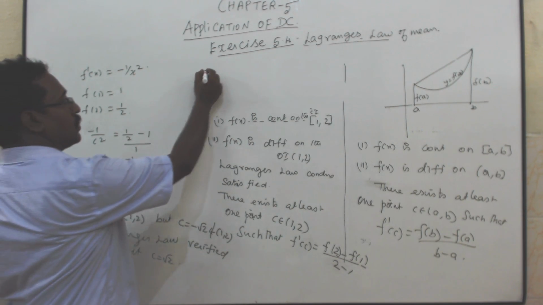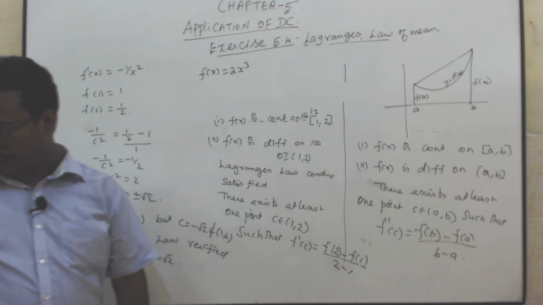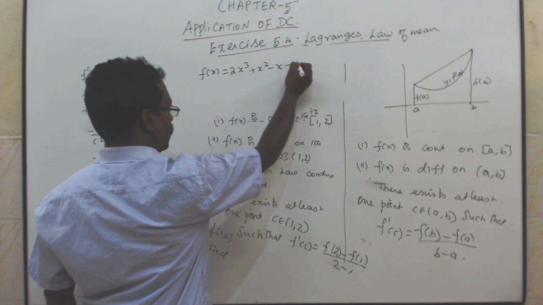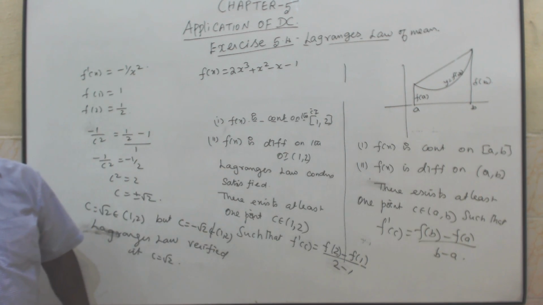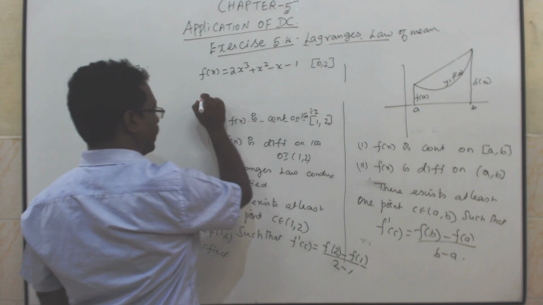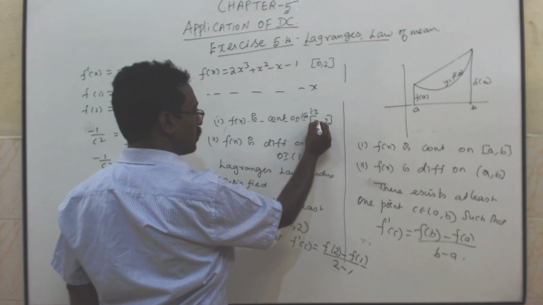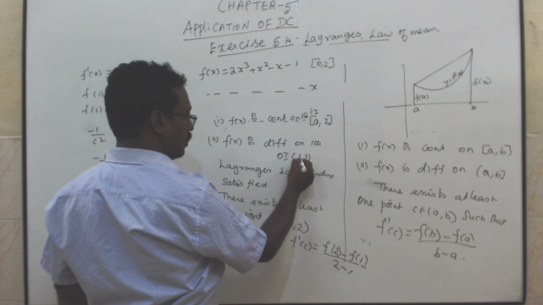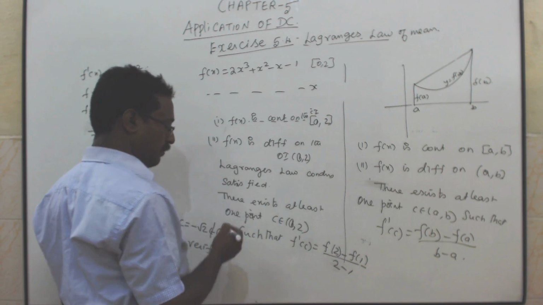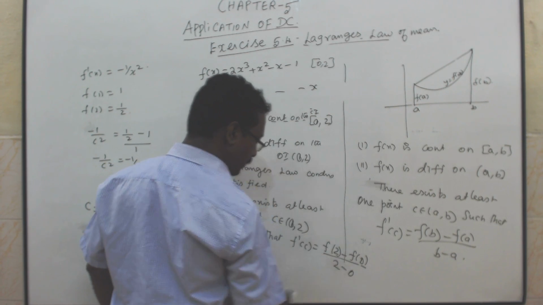The next one, sum number 3, f of x is equal to 2x cube plus x square minus x minus 1. The interval is 0 comma 2. Once again f of x is a polynomial in x. Therefore, f of x is continuous on the closed interval 0 comma 2 and differentiable on the open interval 0 comma 2. There exists at least one point c belongs to 0 comma 2 such that f dash of c equals f of 2 minus f of 0 by 2 minus 0.